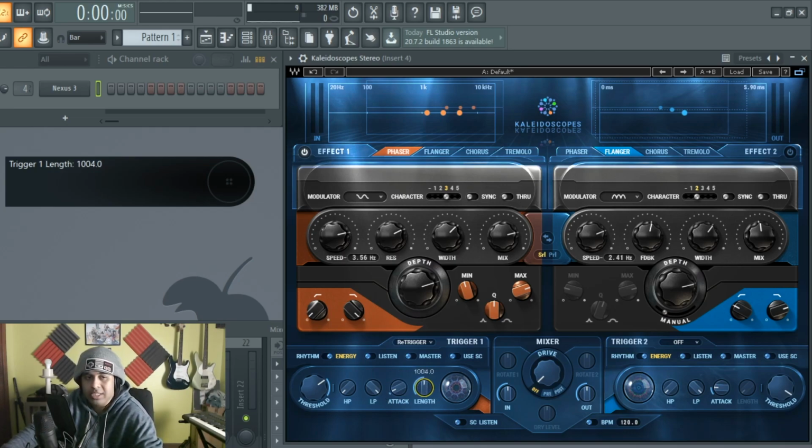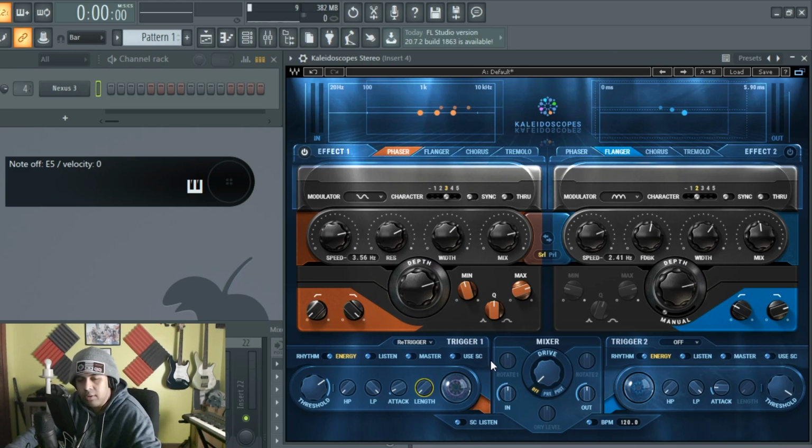And then we have the length, which I feel like is a release. As soon as the signal's done, how long does it hold till? So if I put the length all the way up, see the effect is still on, and then it cuts off. But if I put it like this, cuts off, put it to 0.